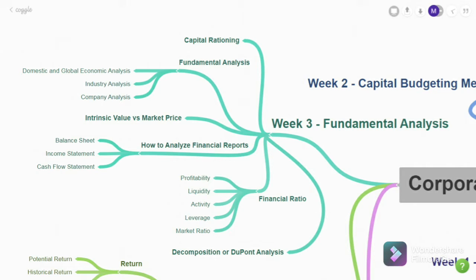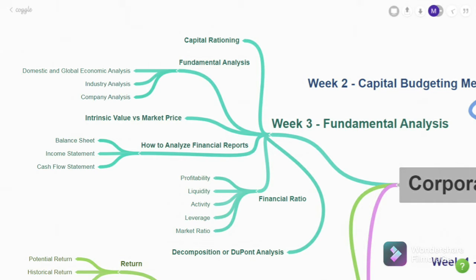Next, we learned about intrinsic value and market price and what kind of decision that we can make based on the difference between those values. And next, we learned about how to analyze financial reports. So basically, this is the summary of accounting course that we had before in balance sheet, income statement, and cash flow statement. And next, we learned about financial ratio that also have covered in accounting in 5 different segments: profitability, liquidity, activity, leverage, and market ratio.